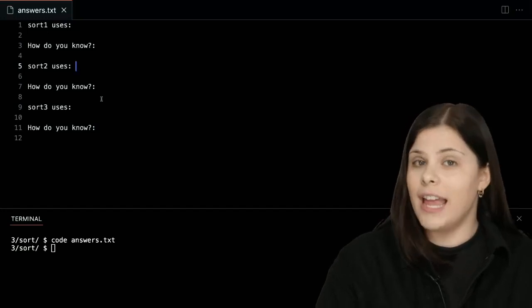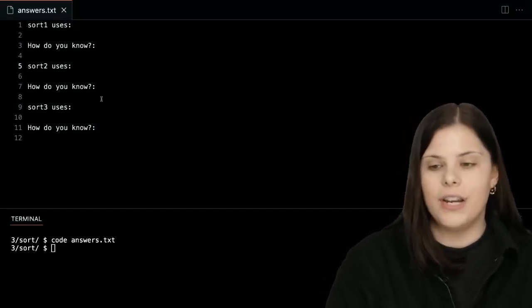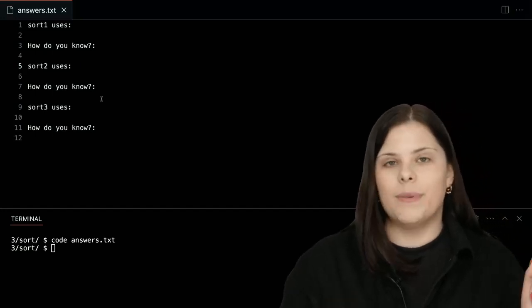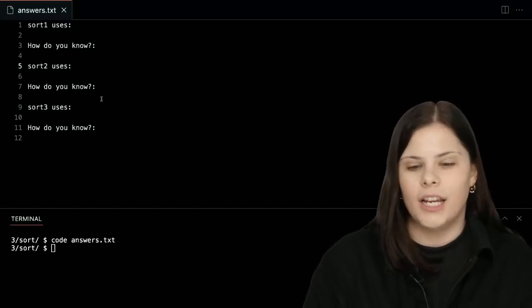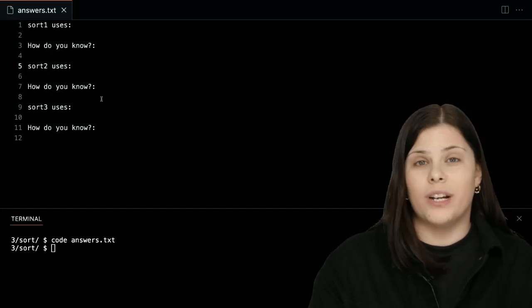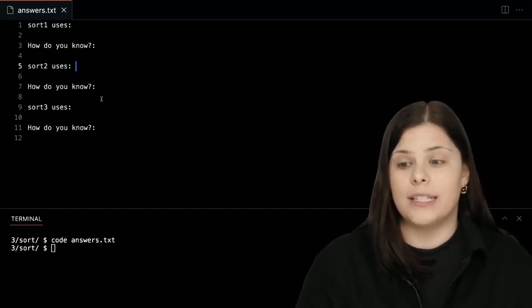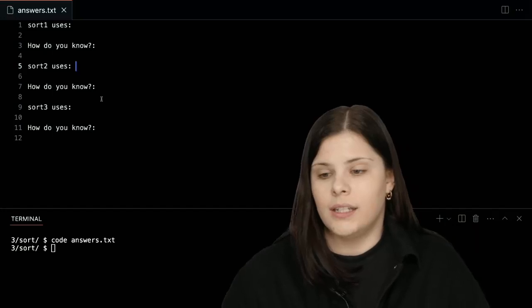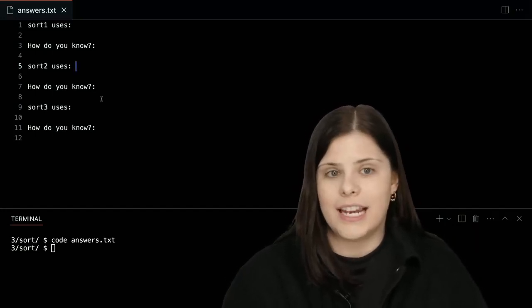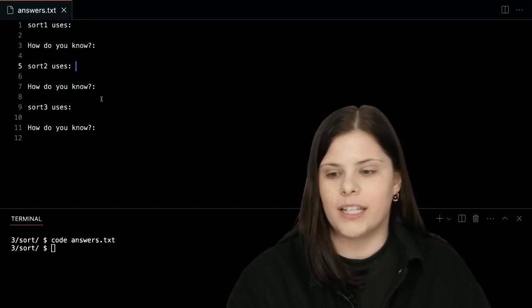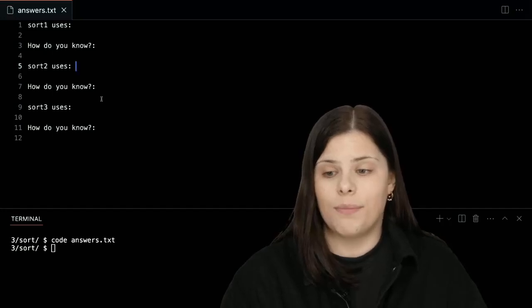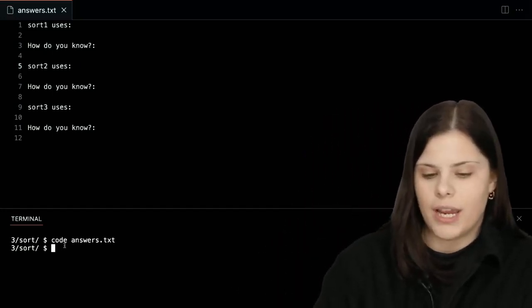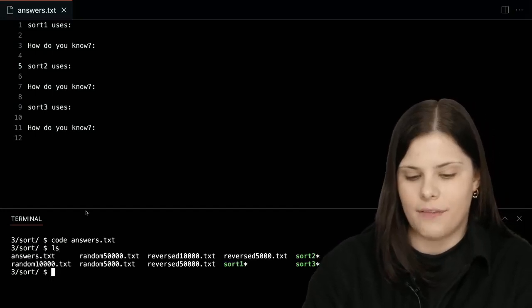I already gave a little hint of how we can figure it out, but does anyone want to type in the chat exactly what approach we might want to take here? How can we figure out which sort is which if we can't see the code itself? Any suggestions of how we would like to proceed here? Yeah, so we could use timing. Okay, perfect. And so let me show again what files we have here.